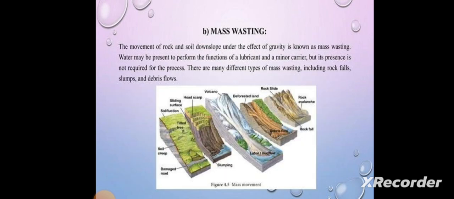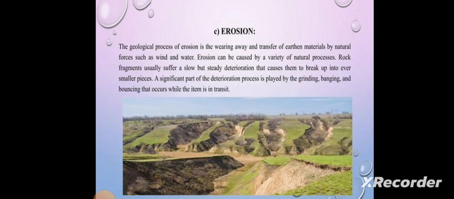Mass wasting. The movement of rocks and soil downslope under the effect of gravity is known as mass wasting. The water may be present to perform the functions of lubricant and a minor carrier, but its presence is not required for the process. There are many different types of mass wasting, including rockfalls, slumps, and debris flow.